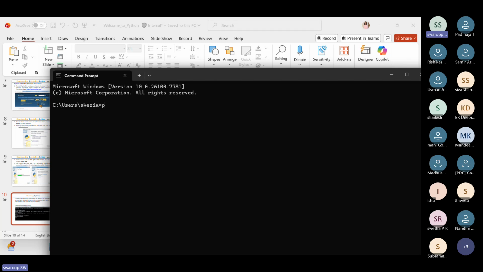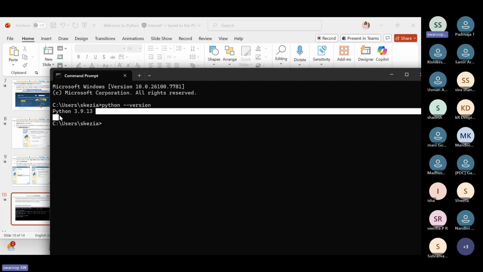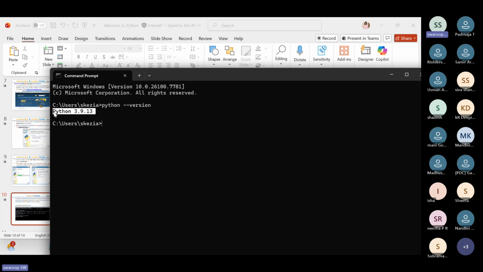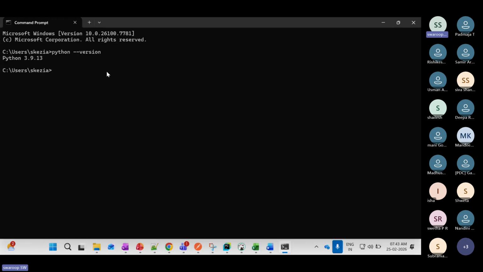It's very simple. Just type python space --version. If you do it, it will give you the version currently installed on your machine. That is how you will be testing. So the Python version has been successfully installed on my machine.